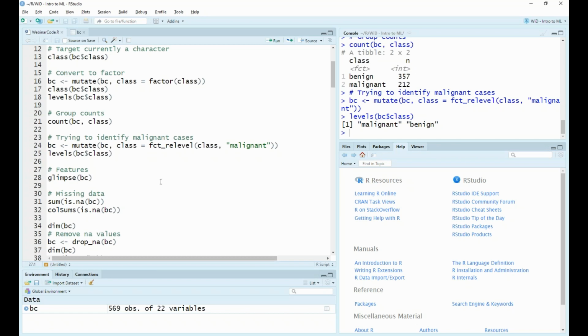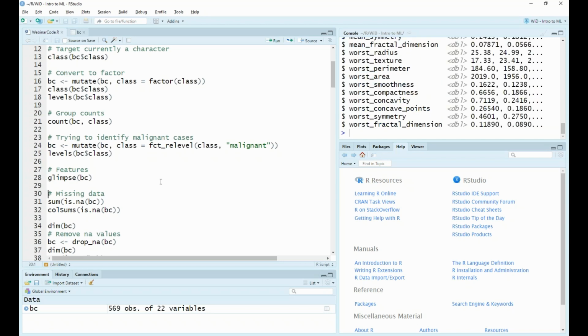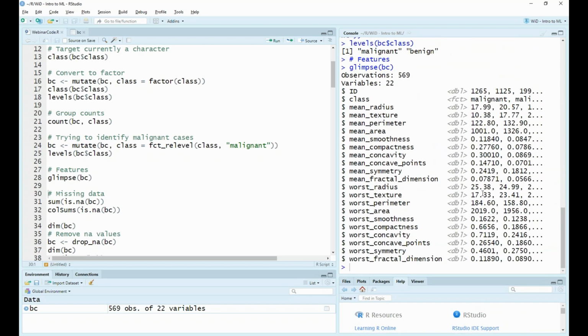Let's turn our attention to the features, to the things that we're going to try and use to predict this target variable. So I'm going to run the function glimpse on our data. And we can see here that what it's done is produce a really quick summary of all the columns in our data set.